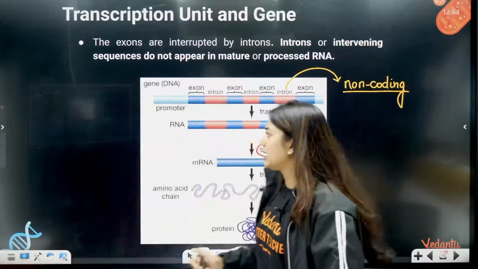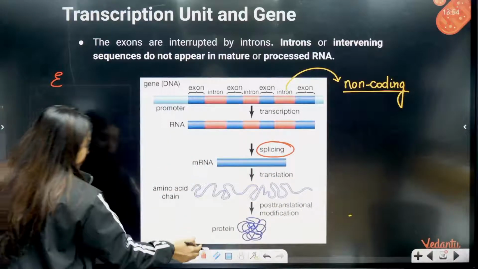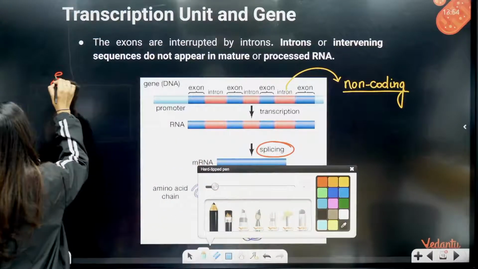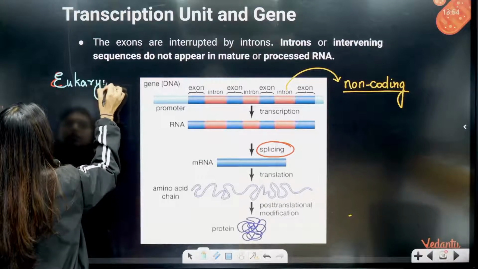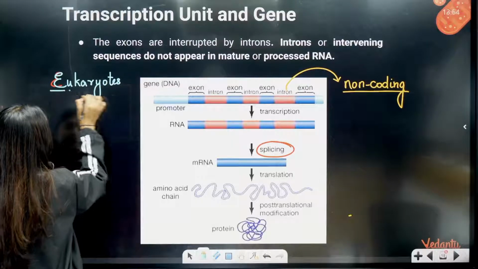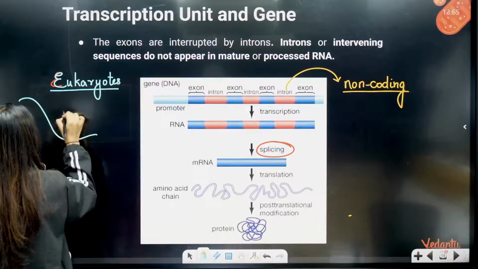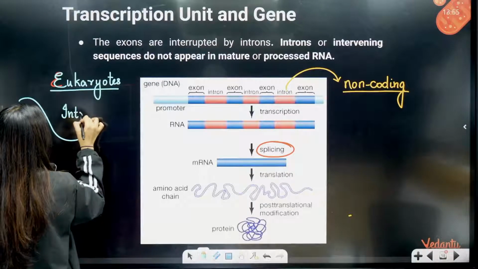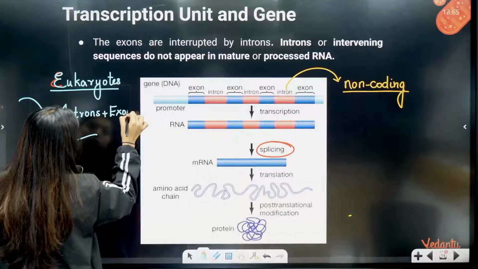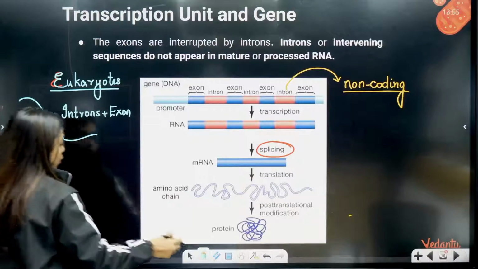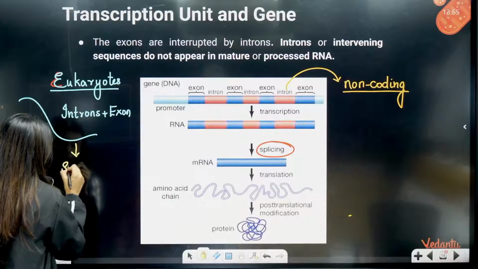So what is exactly happening here, students? In eukaryotes, first of all, we have only one translational site, so we have to be careful. The mRNA that is formed has introns plus exons. We do not want this. So what are we going to do? We are going to do a process called splicing.